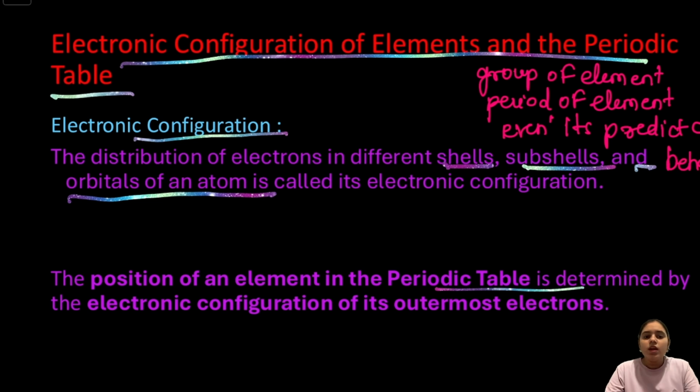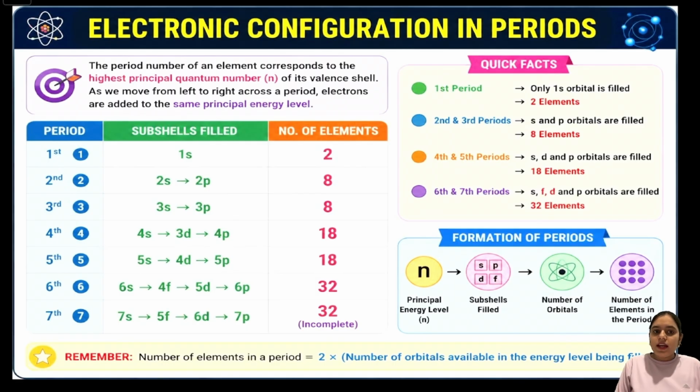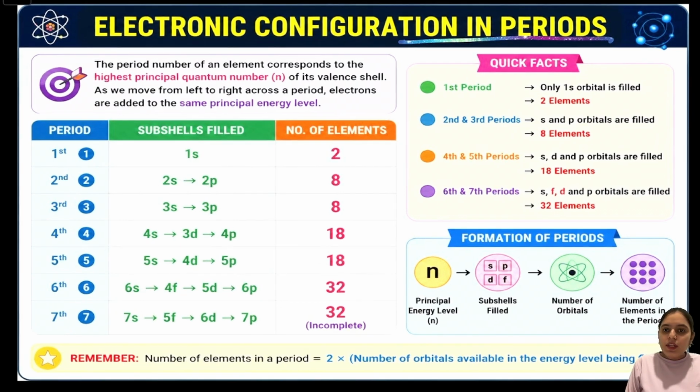Okay. Therefore, electronic configuration forms the foundation of the modern periodic table. By knowing the arrangement of electrons, we can easily understand an element's position and properties. Now, let's understand how electronic configuration determines the periods in the modern periodic table. The period number of an element corresponds to the highest principal quantum number, represented by n. In simple words, it is the highest energy level or the shell that contains the electrons.